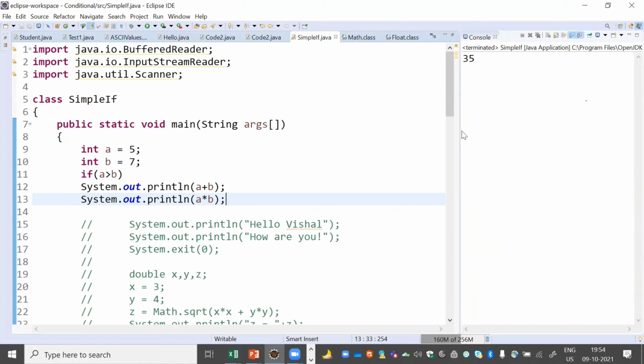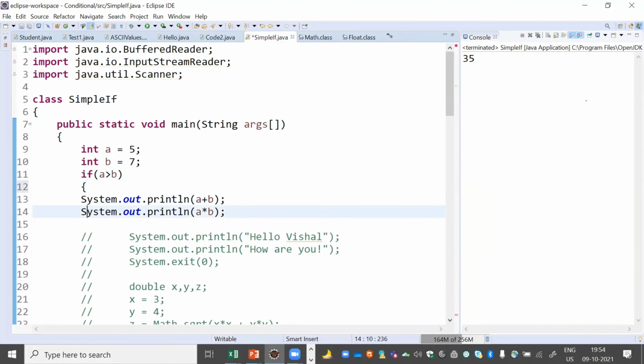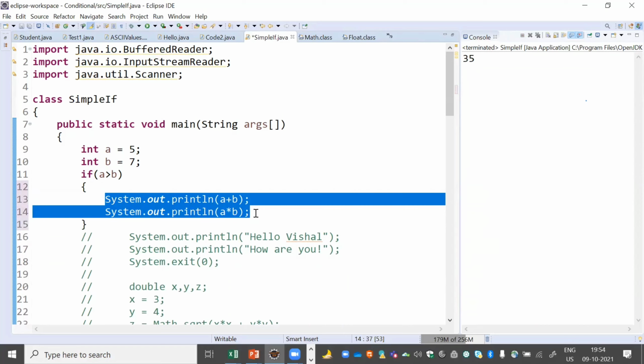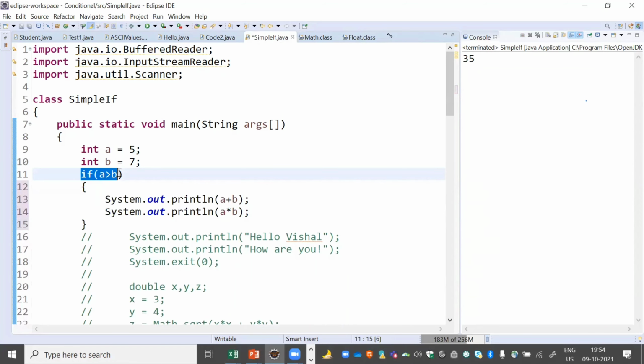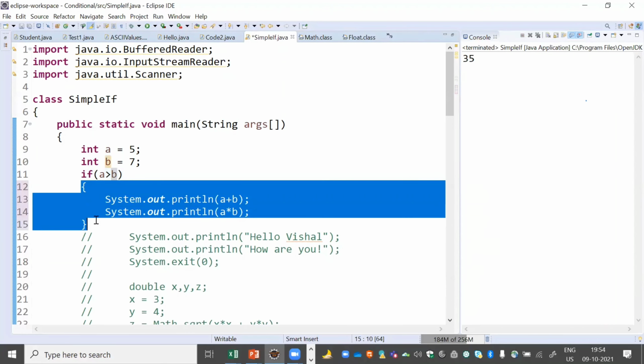Sorry, can you please repeat? You said if we put both print statements below in brackets. Yes, let me show you. If you do the question this way, you make both statements part of the if. In that case it will not give you any output, just because your condition has become false. If your condition is false, then this particular block will not run. Getting the point?